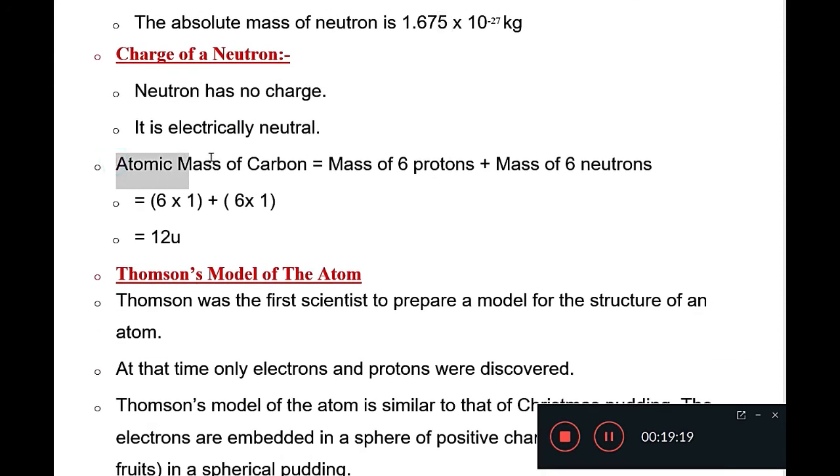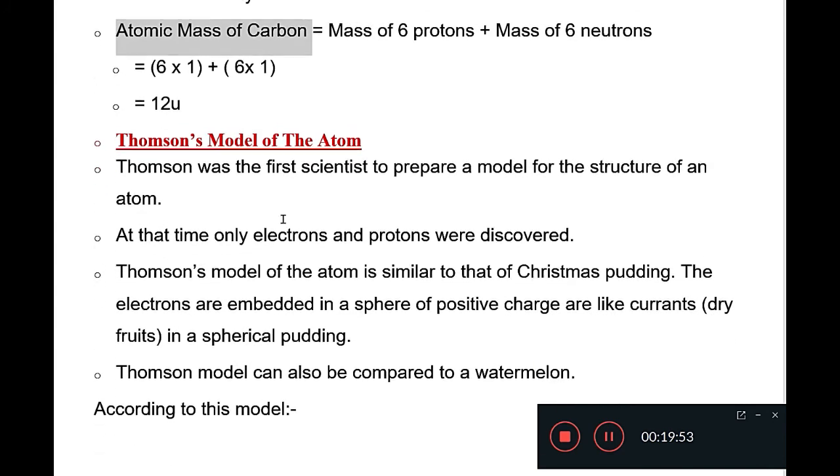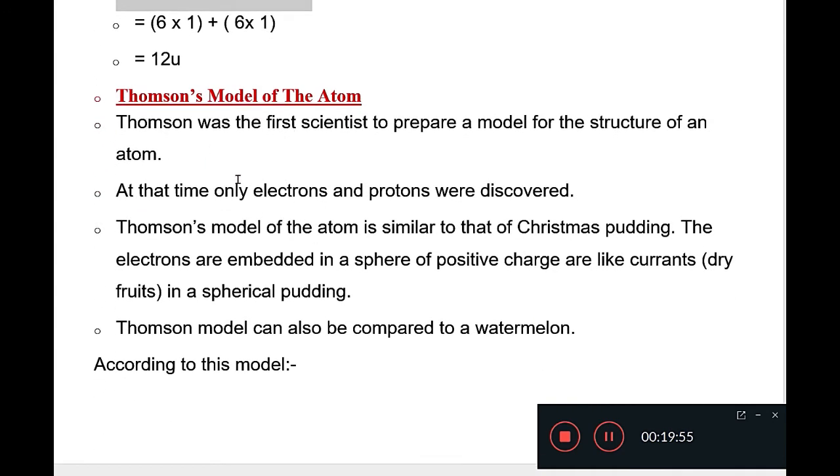Now, if you have to find the atomic mass of any atom, the atomic mass is equal to the mass of protons and the mass of neutrons. In case of carbon, there are 6 protons and 6 neutrons. So total how much? 12. The atomic mass of carbon will be 12 u. Okay. I will explain this topic, atomic mass, after some time.